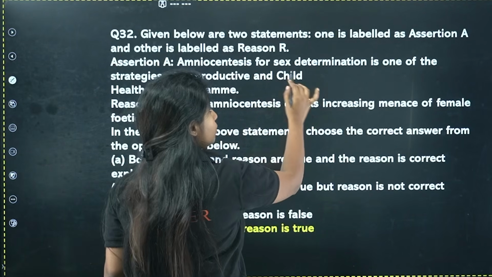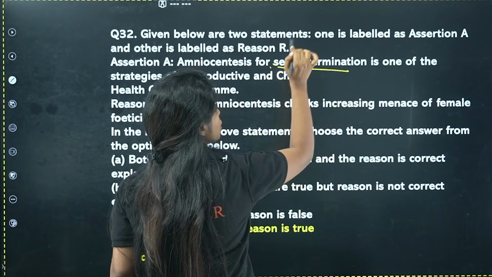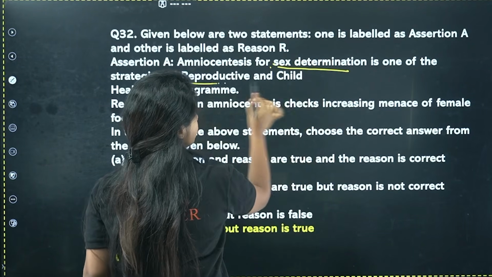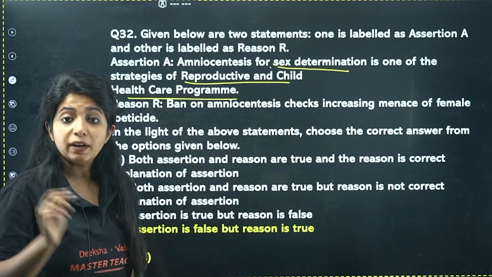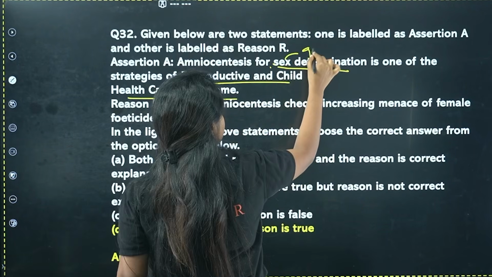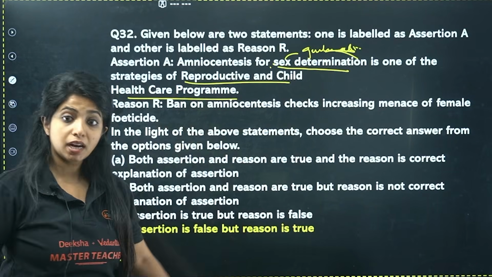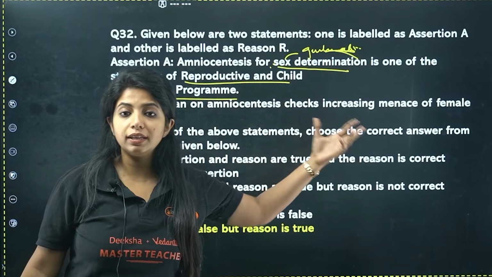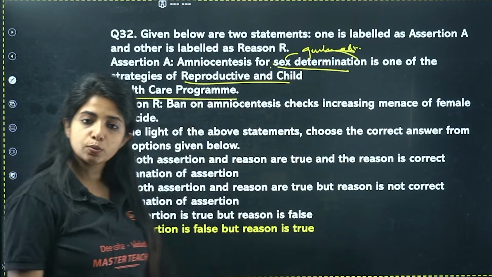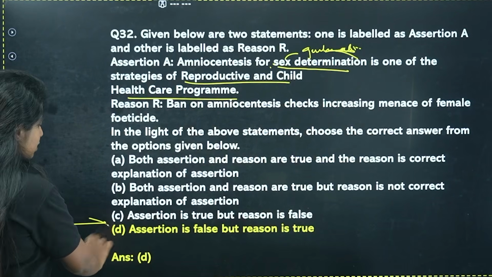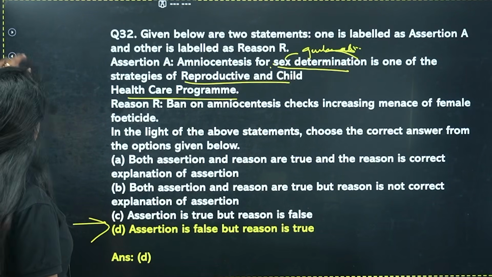Amniocentesis can be used for sex determination, but it is not for sex determination in the reproductive and child healthcare program. It is for finding the genetic abnormalities. That was the reason why it was introduced. But then a ban was put because of the increasing female feticide rates which were being observed. So D is your answer for this particular question.